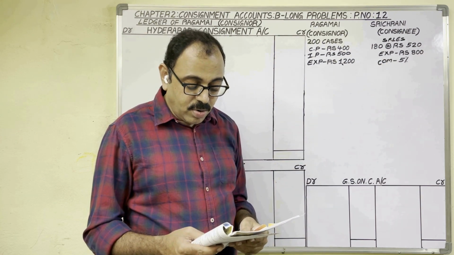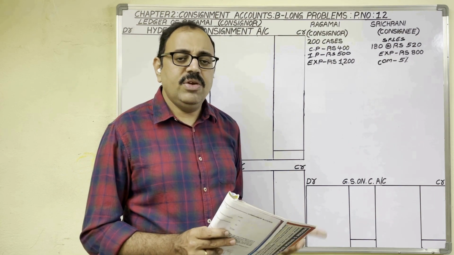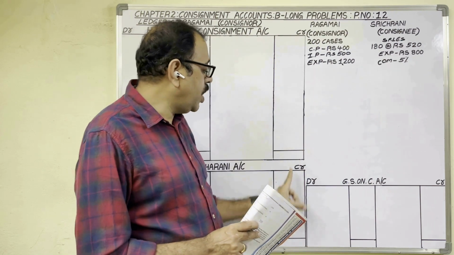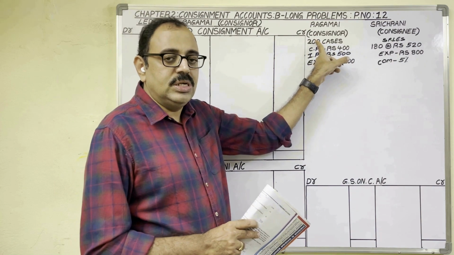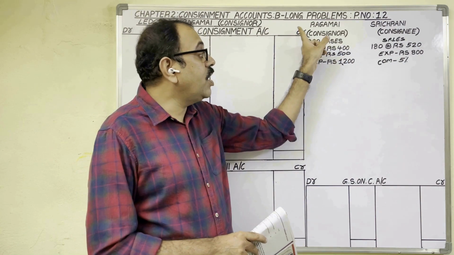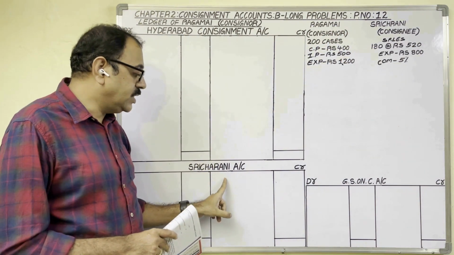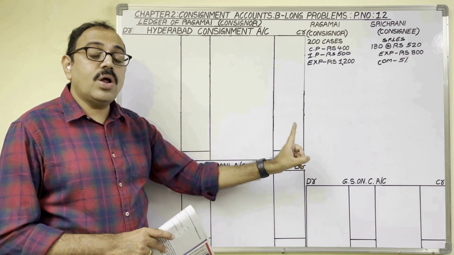Prepare the consignment account and consignee's account in the books of Ragamayi. Even though he is asking for only two accounts in the consignor's books, we prepare a full-fledged problem. That is the ledger of the consignor. In the ledger, we prepare the consignment account, consignee's account and goods sent on consignment account.